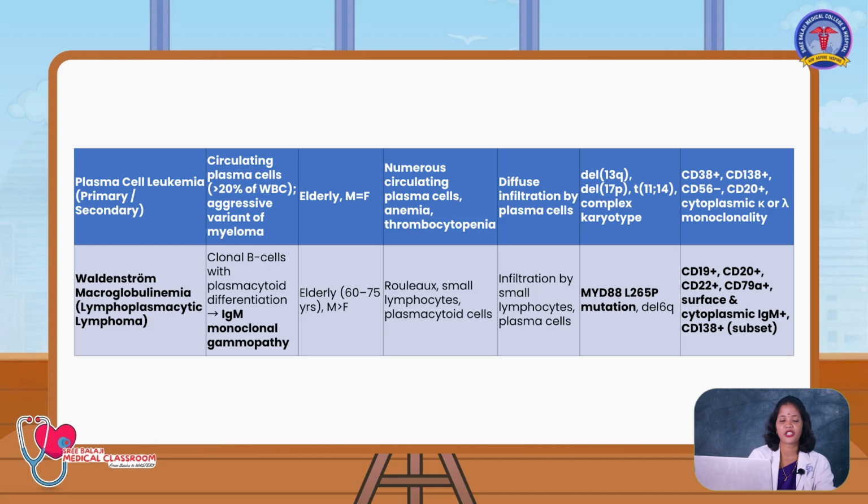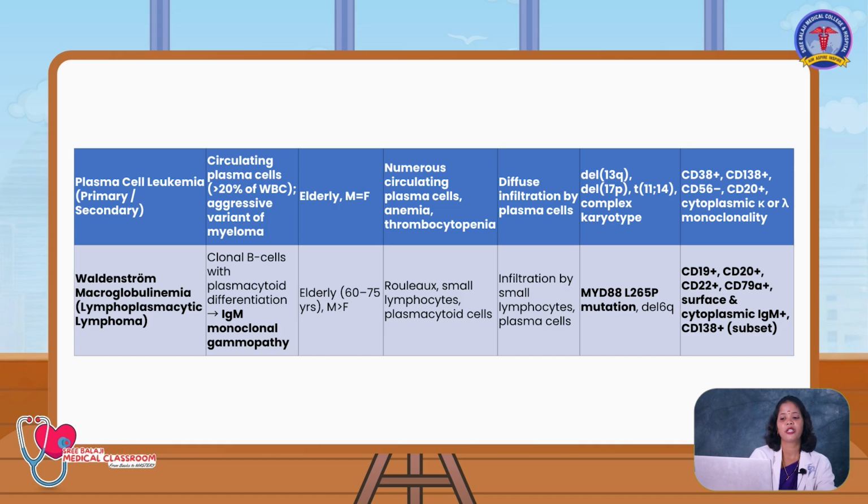Plasma cell, second, we are just moving into plasma cell leukemia. Here you will be having circulating plasma cells more than 20%, and it is a very aggressive tumor, and it occurs in the elderly age group, that is above 40 years, and males and females are equally distributed. The numerous circulating plasma cells, anemia, thrombocytopenia will be elicited in the peripheral smear.